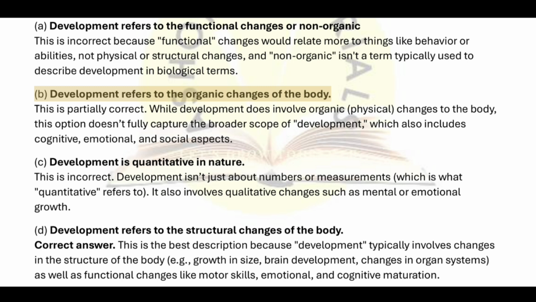B. Development refers to the organic changes of the body. This is partially correct. While development does involve organic, physical changes to the body, this option doesn't fully capture the broader scope of development, which also includes cognitive, emotional, and social aspects. C. Development is quantitative in nature. This is incorrect. Development isn't just about numbers or measurements, which is what quantitative refers to. It also involves qualitative changes such as mental or emotional growth.